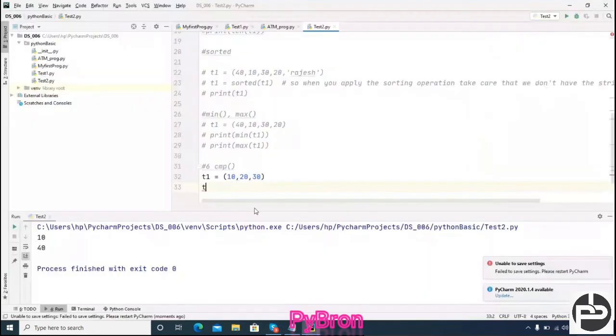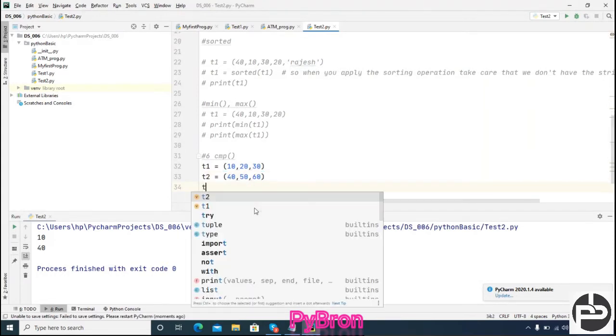All you guys are waking up, right? If there is any doubt, please let me know. t2 is equal to, correct, okay, don't take it personally, it's a way of teaching, everyone has their unique way. This is my way. Okay, 40 comma 50 comma 60.